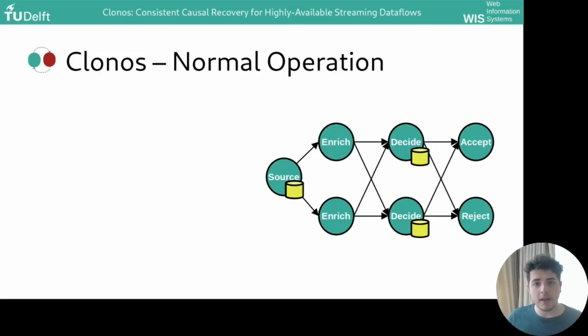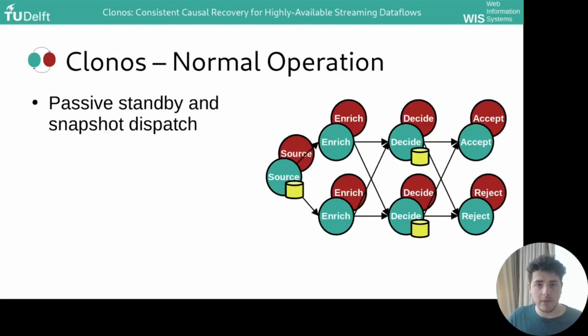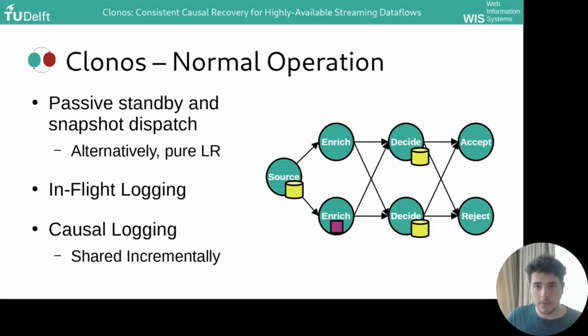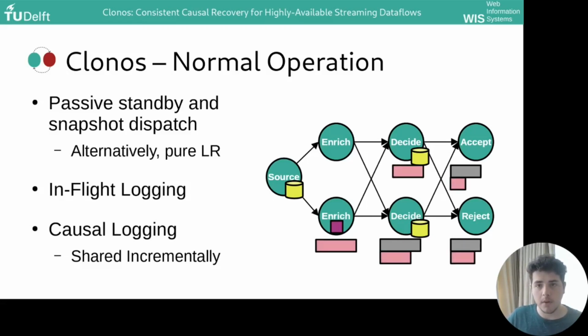And so, at a very high level, during normal operation, Clonos does just the following. We use passive standbys and perform state snapshot dispatch after every checkpoint. Alternatively, you can also just do pure local recovery. We also do in-flight logging, and what this means is that whenever a record is sent downstream, a copy is kept locally until it is no longer needed. The final piece here is causal logging. Each operator has a causal log, which is shared with all of its downstreams. I'll draw just two here, the gray one and this pink one.